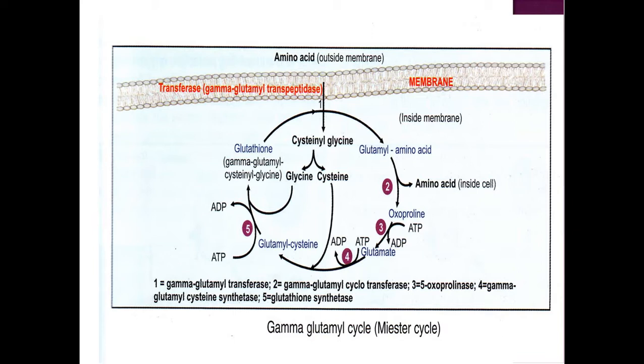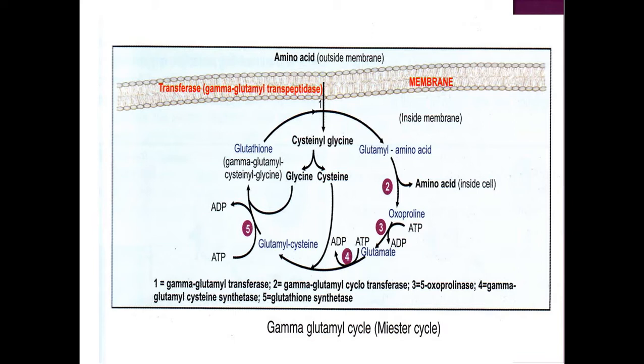The glutathione present on the cell membrane binds with the amino acid by the enzyme gamma glutamyl transferase, or gamma glutamyl transpeptidase, which catalyzes the binding of amino acids with glutathione and results in the formation of a compound called glutamyl amino acid.